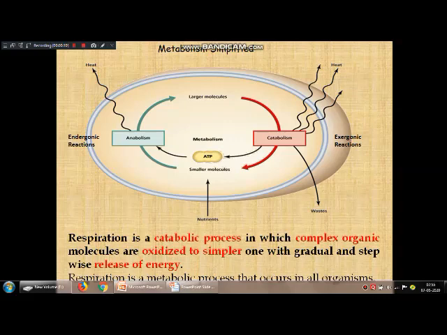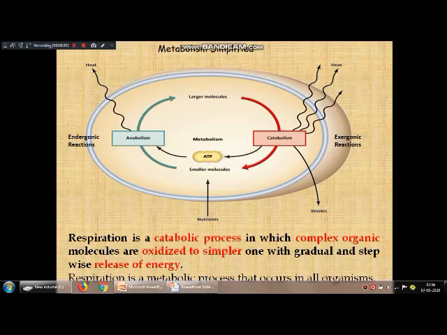Today, we would like to learn the topic respiration. In our last class, we discussed photosynthesis. So now we are going to discuss the topic respiration. Before entering into respiration, let us know what metabolism is and what happens in different metabolism.